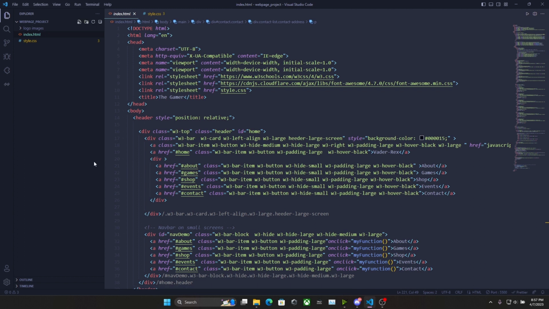I'm here to explain how our code works for our web page. Whoever is new to the channel, there are three important things when you're developing a web page: HTML, CSS and JavaScript. These three things actually make a web page look aesthetic, good and easy to function. Once all of them are put together, you get an actual working web page.